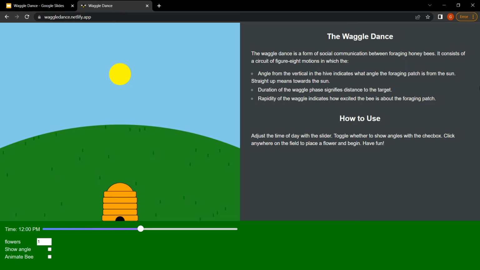Alrighty, I made this little app here just to demonstrate what I'm talking about, to show you in a more dynamic, interactive way, which I'll link in the description, how the angle and time of the day and where the flowers are really relates to the bee, and show a little animation. And if you're a software developer, I will show a tutorial after this of how to make this in Svelte.